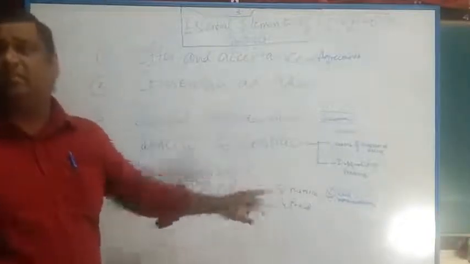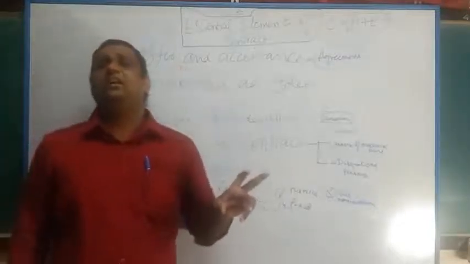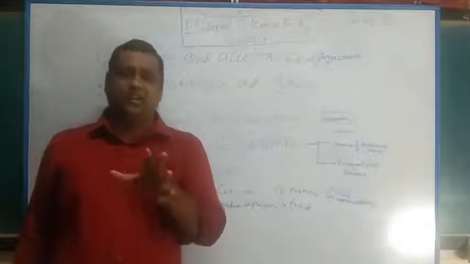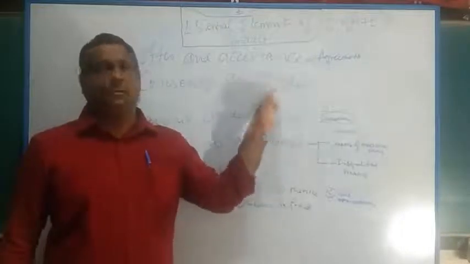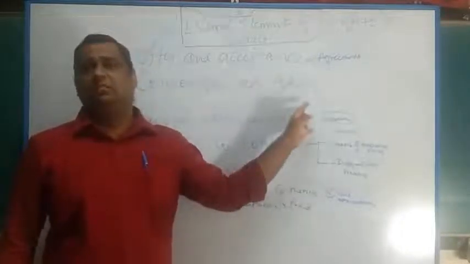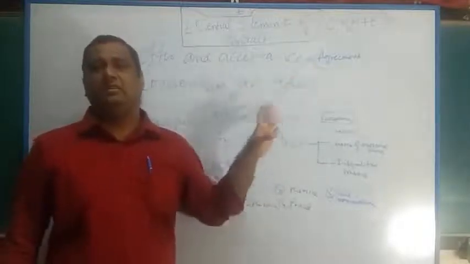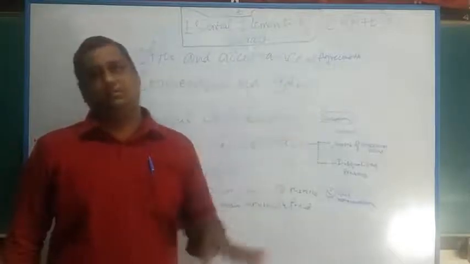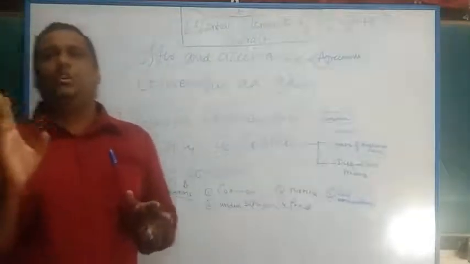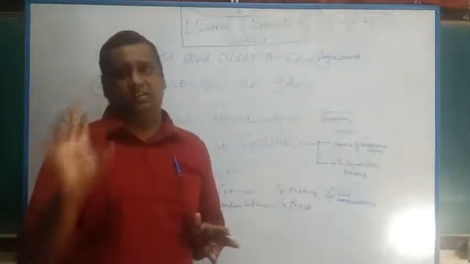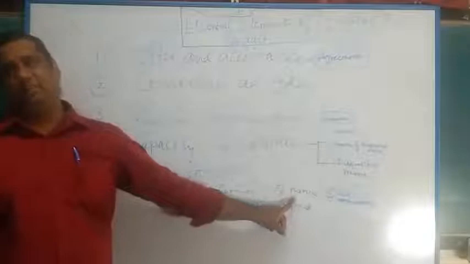Second point, this bilateral mistake will be correlated with consensus ad idem, where both the parties do not share the same mind. For example, in the Kamal Hans and Raj Hans case, A was selling Kamal Hans, whereas B was thinking he is buying Raj Hans. Both Kamal Hans and Raj Hans are white horses, but A is explicitly selling Kamal Hans, whereas B, the buyer, thought he is buying Raj Hans. There is no meeting of minds at all. Here there should be a unique mind among the seller and the buyer. Both of them should be of the view they are buying the same product, the same horse, that is Kamal Hans. But in this case there is a difference. Obviously, this is a result of bilateral mistake.